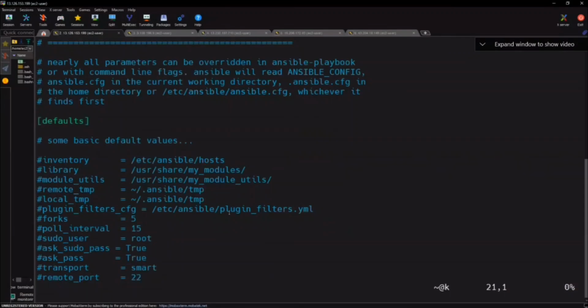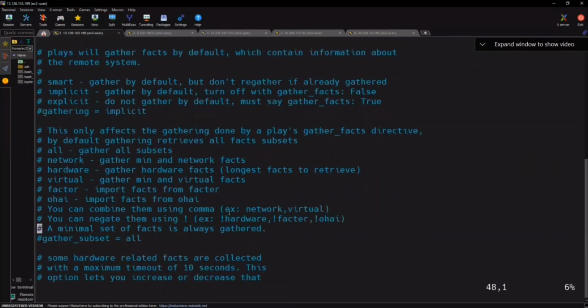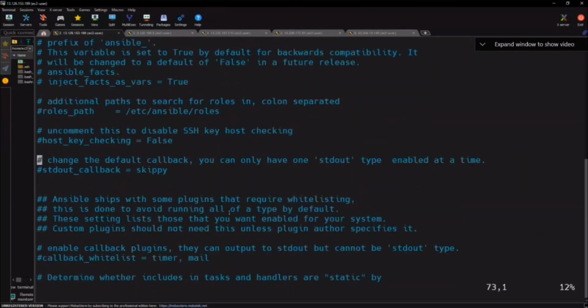Inside this, what is the thing that we are learning here? Roles, right? There will be something called roles somewhere here. We can search it also. Here, roles path is there. Uncomment that line. Now roles will be created under /etc/ansible/roles. Now if you run that ansible-galaxy role install something.tomcat, all the structure will be created under /etc/ansible/roles. Understood?